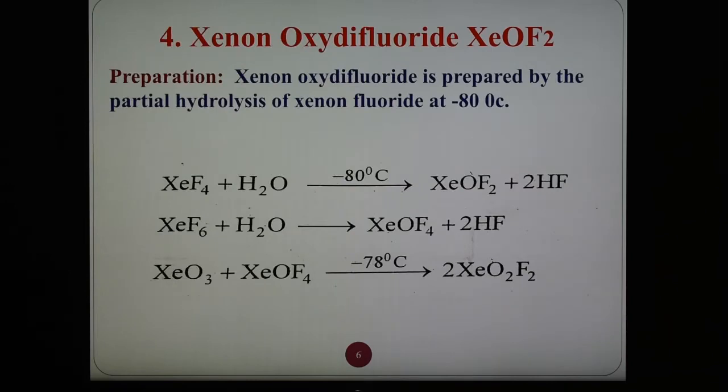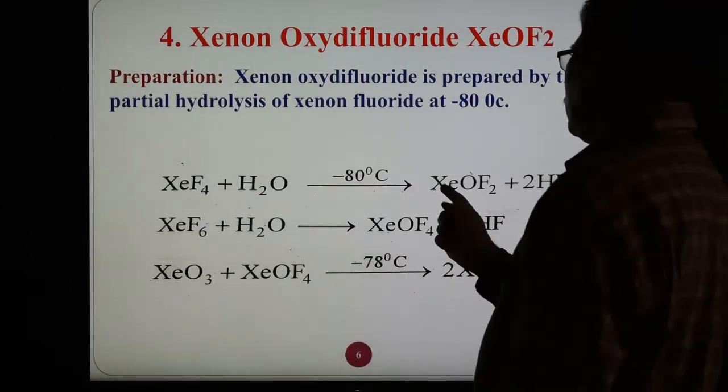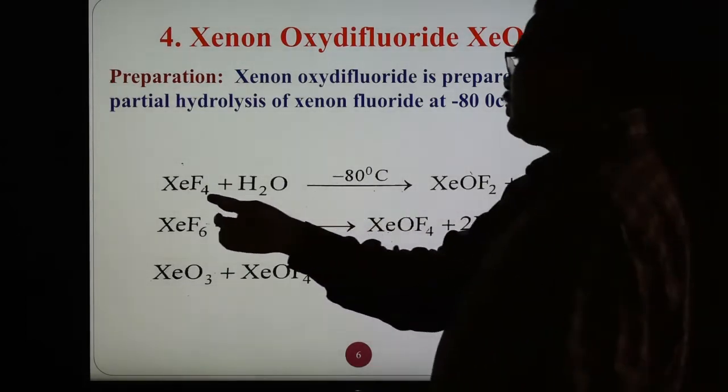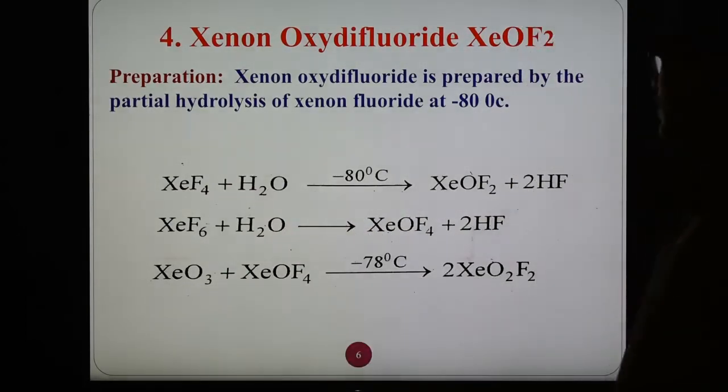The next important compound is xenon oxydifluoride. There are simple methods of preparing this compound. The first method given is that xenon tetrafluoride reacts with water at this temperature, forming XeOF2 and 2HF as the other product.